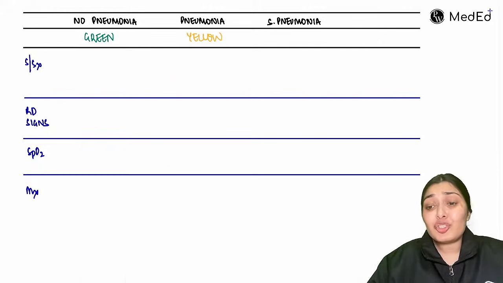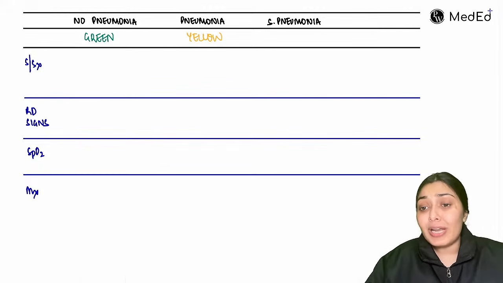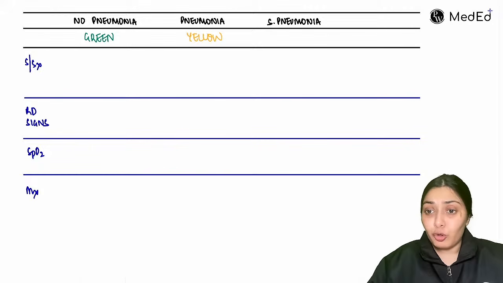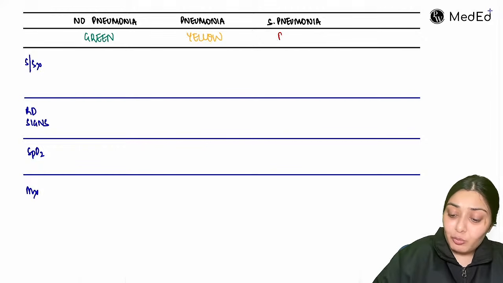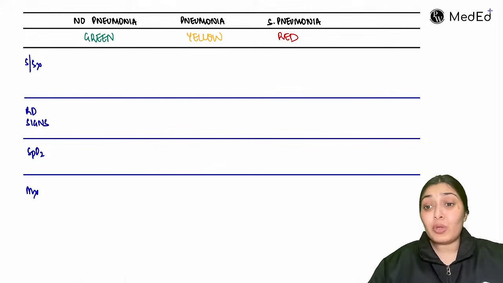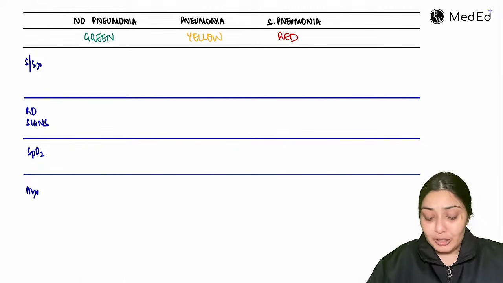We can treat this child on OPD basis, give some oral antibiotic, and tell the caregiver about the danger signs, so that as and when required, the mother or caregiver can follow back. And lastly, we have severe pneumonia, that is red. This child has severe infection. You need to give a stat antibiotic and refer this child to a higher center for further management, right?